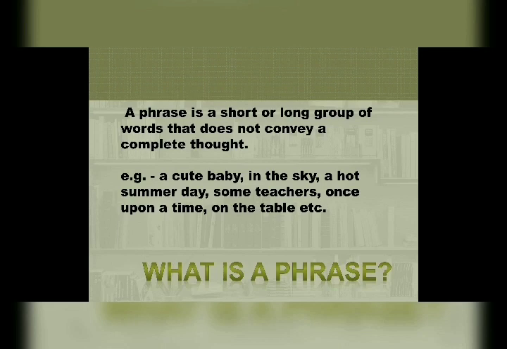Then it is a sentence. But if I say will be going to, now it is conveying some meaning, but the meaning is not complete. I have to add a few words if I have to convey the full meaning. So what I'll say, I will be going to Delhi tomorrow.